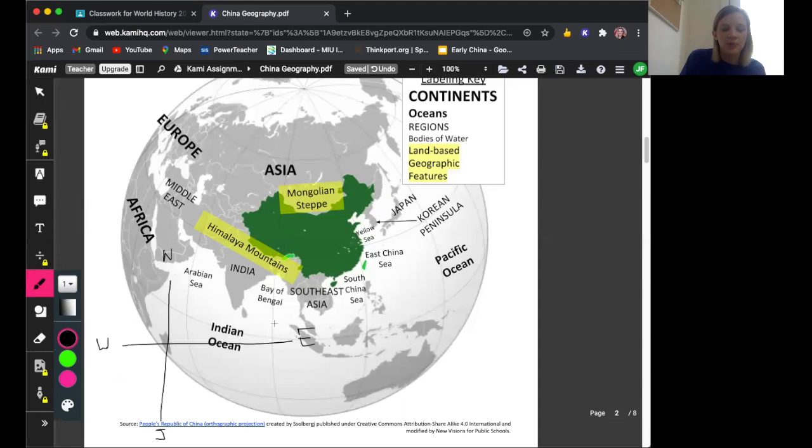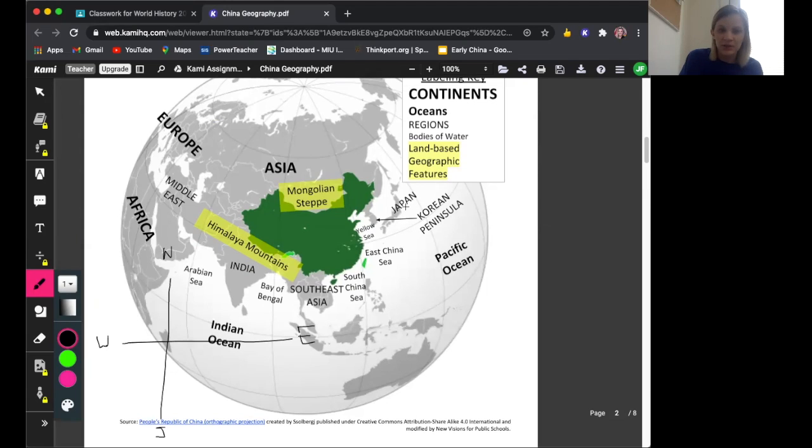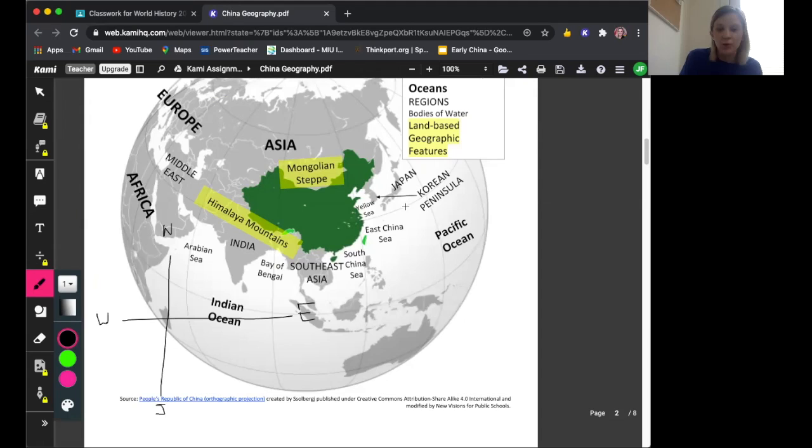So if I look at my compass rose, which I've drawn for myself here, if I'm looking at something that is below, I'm going to say it is south. We can think of the directions north, south, east, and west like up, down, left, and right. So it might be easier to think of it that way. Also, if we were to look at Japan, we would say Japan is to the right of China on this map. So we're going to say it is east of China. So that's what we would do for the regions.